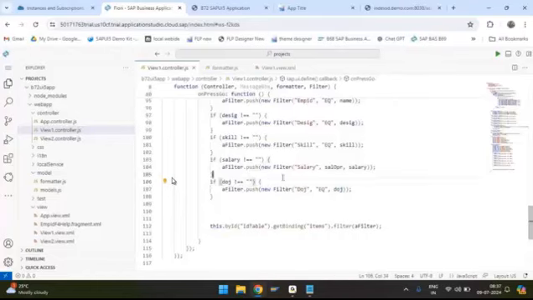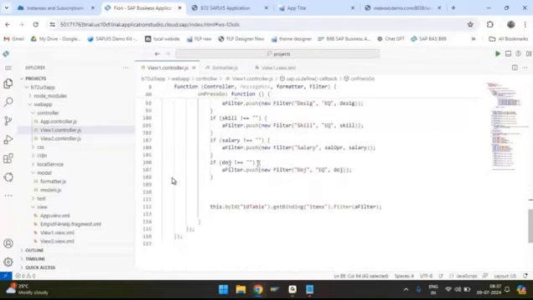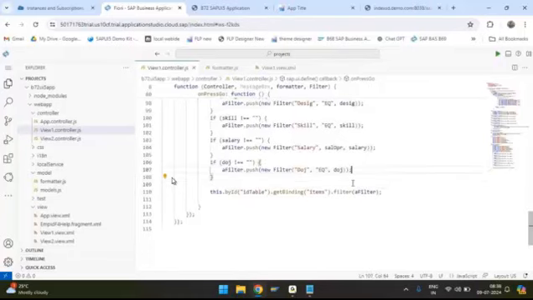You need to compare date of joining not equal to empty, because after the formatting is over, your date of joining becomes a string. Then you can push it. So that's all. Now let us see if this works or not.